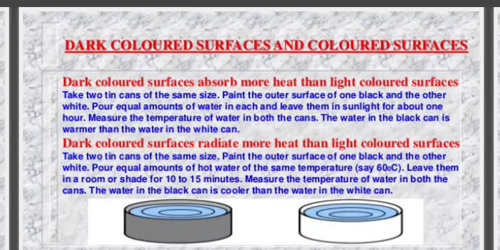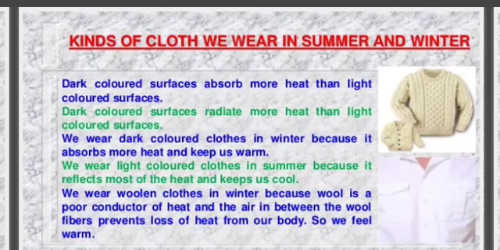Dark colored surfaces and light colored surfaces. Dark colored surfaces absorb more heat than light colored surfaces. Dark colored surfaces radiate more heat than light colored surfaces. Kinds of clothes we wear in summer and winter.